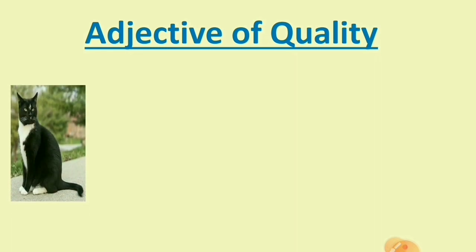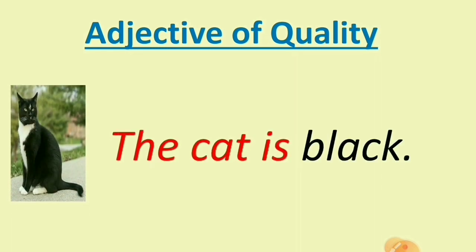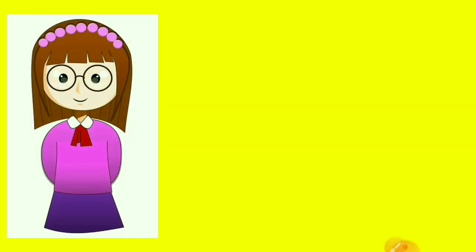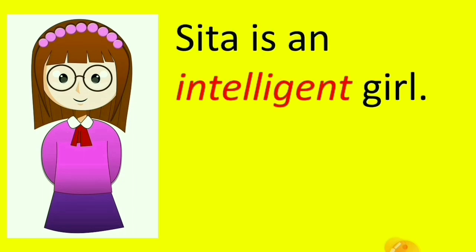Observe the picture. The cat is black. Now this is the picture of a girl. So Sita is an intelligent girl. Or you may say that Sita is a cute girl. Isn't it? To describe this girl, you can use cute also.